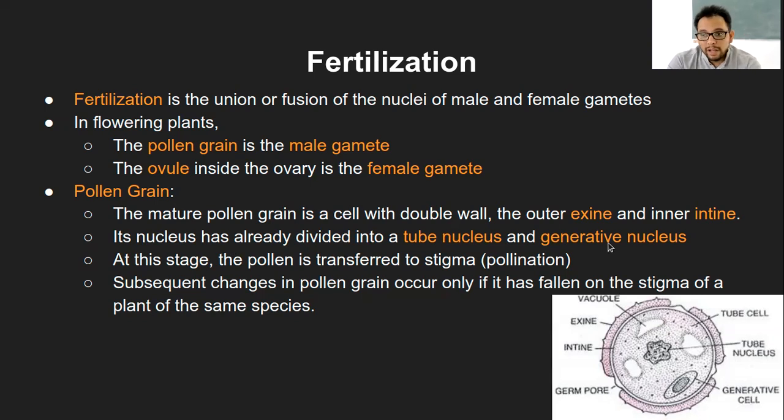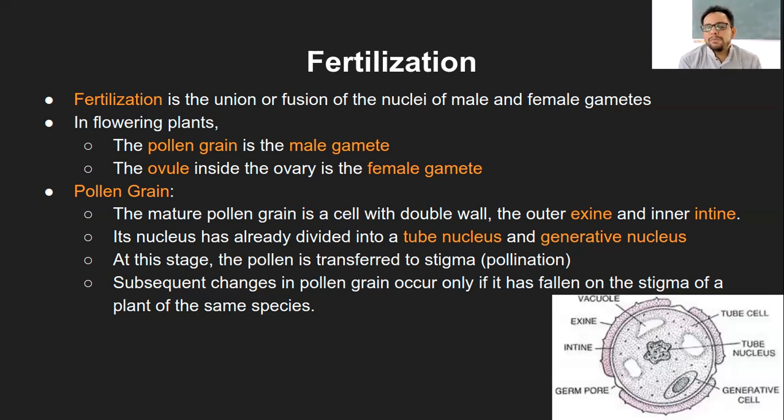Remember, I must emphasize that you need to remember all these terminologies. In terms of structure and processes, especially this fertilization part, you will have too many new terminologies, and it is much easier if you try to understand it. So the pollen grain has two walls, exine, the outer one, and intine, the inner one. Within this inner one, it will have cytoplasmic space and a nucleus, and the nucleus is divided into two nuclei. One is called the tube nucleus and the other one is called the generative nucleus.